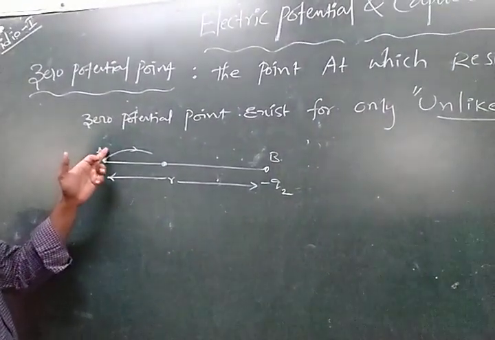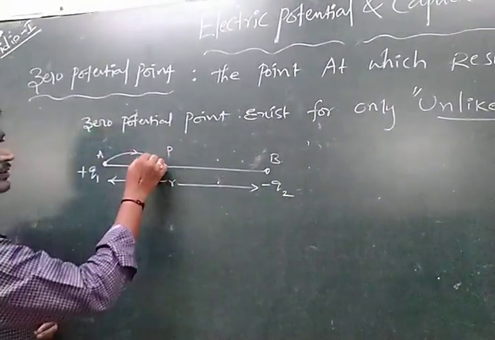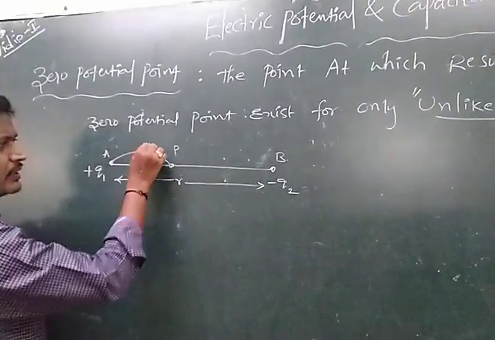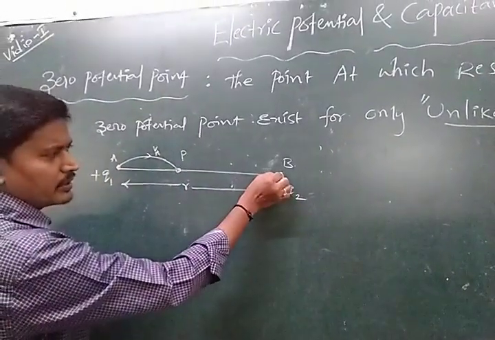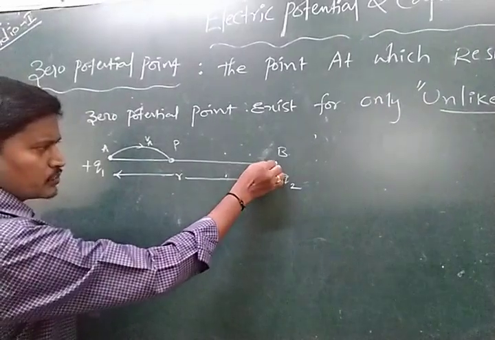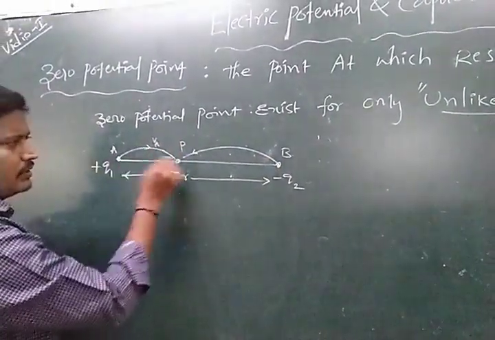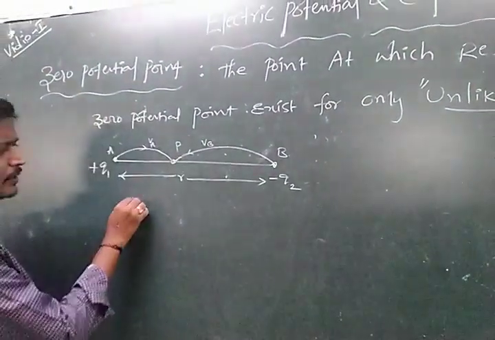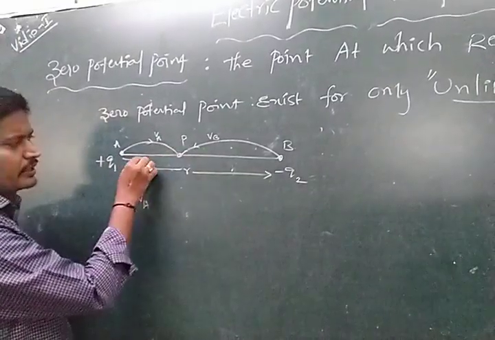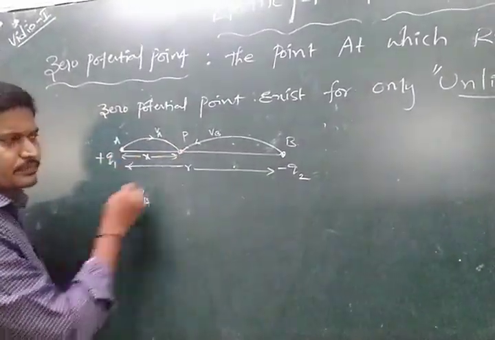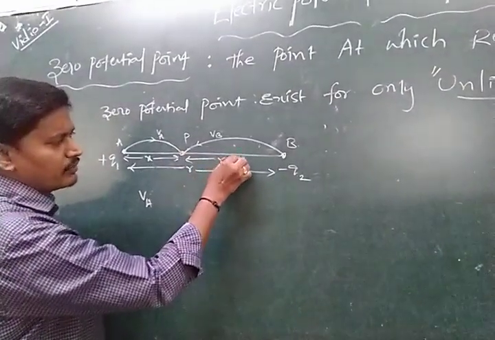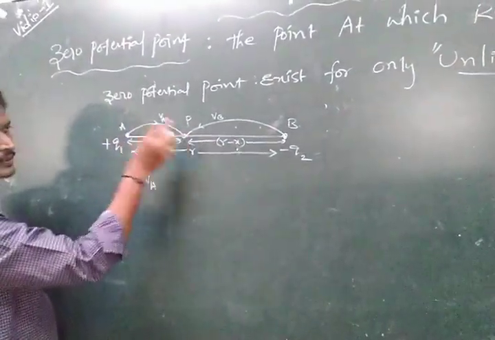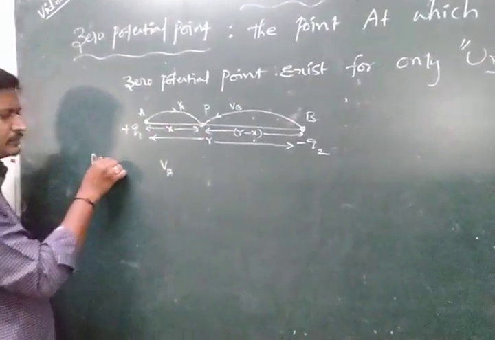Whenever we bring the charge from point A to point B, the potential at this point is VA. Whenever we bring the minus Q2 charge to point B, the potential at this point is VB. The point P is located at a distance X, and the remaining distance is R minus X.